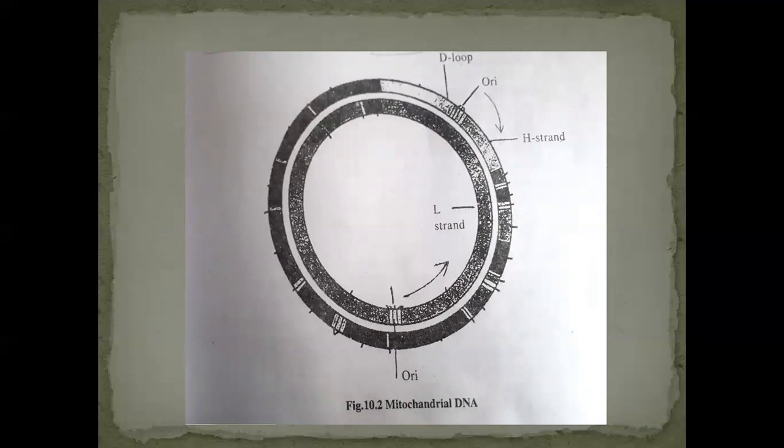The mitochondrial genome occurs in many copies, and the size of the mitochondrial DNA is different in different organisms. In some plants it is very large compared with animals, so the size varies depending on the organism. In mitochondrial DNA, the coding region for enzymes and proteins is small compared with the non-coding region.